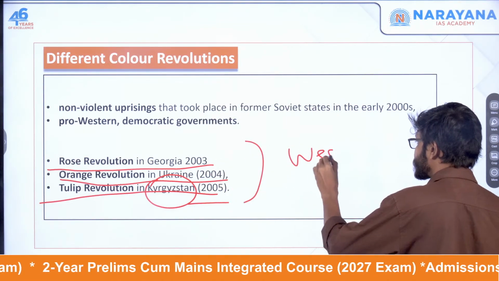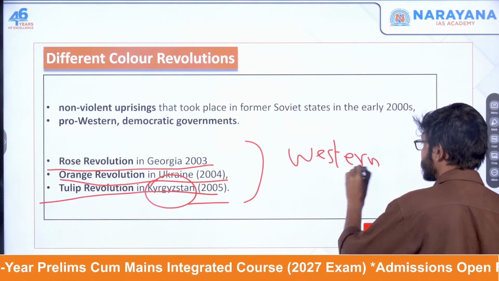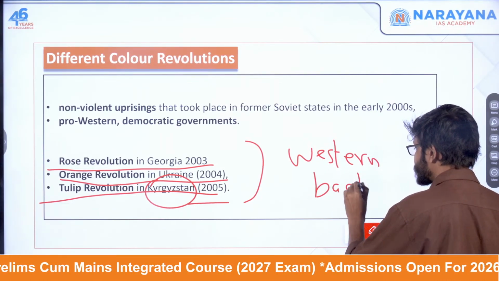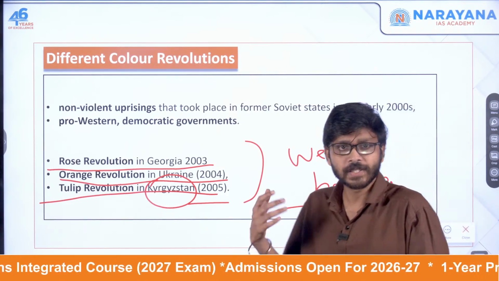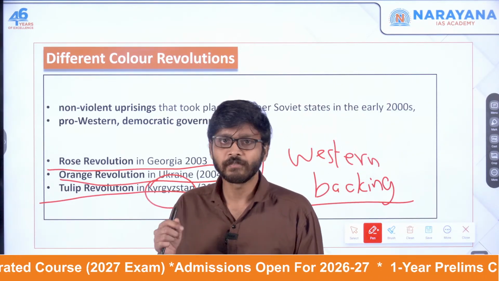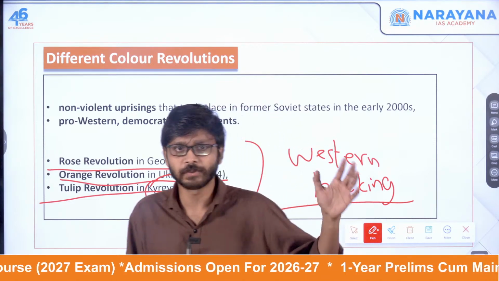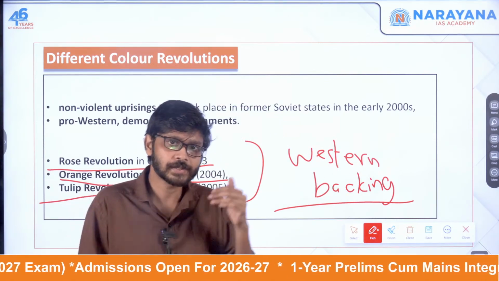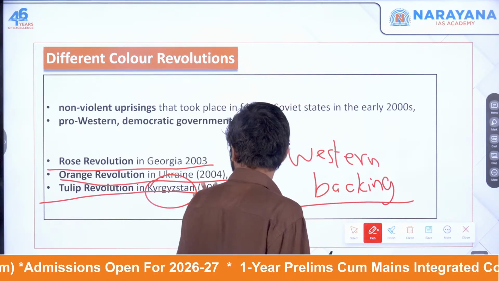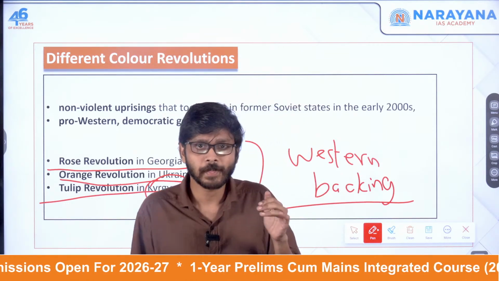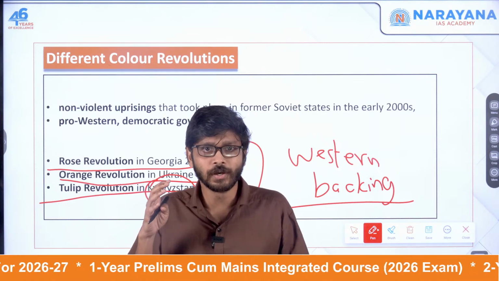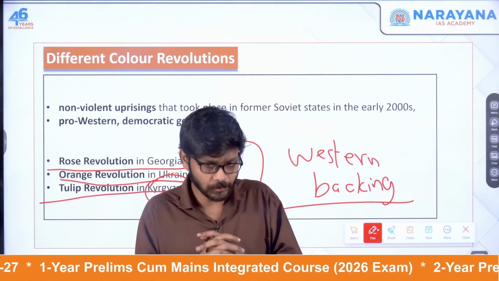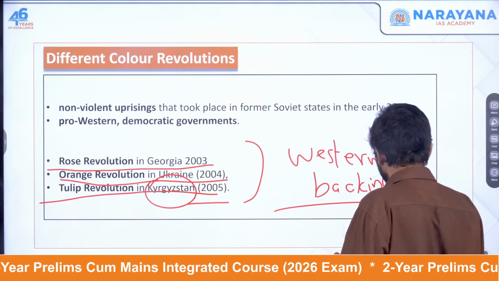Okay, why? Because some of these governments aligned to the Soviet ideology, so these revolutions were backed by the Western group. Western group in the sense US, Britain. So here also in Kyrgyzstan the government failed, and again they also failed to fulfill the promise to the people.